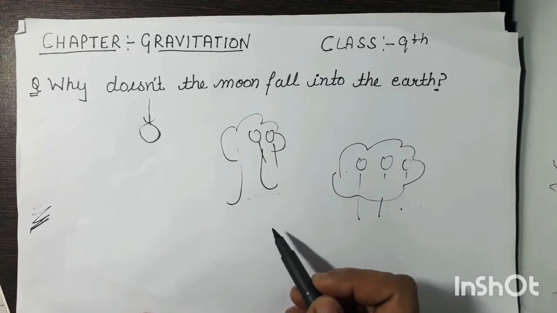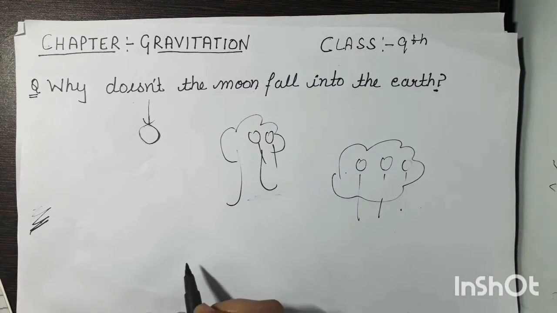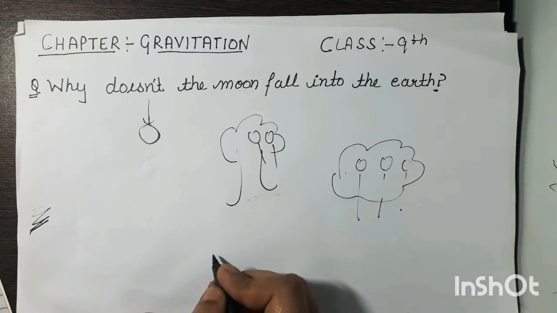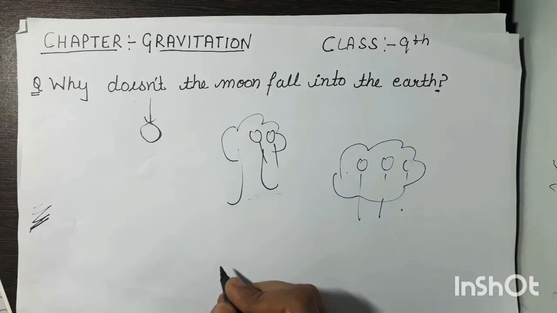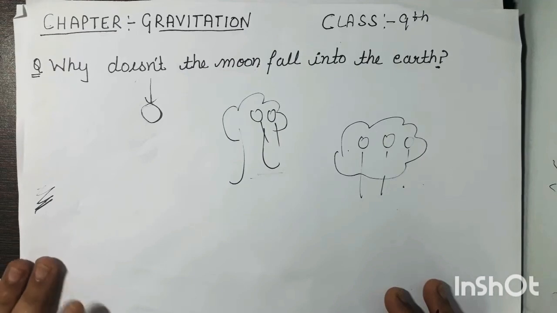It is not that the earth doesn't attract the moon towards itself. The earth also attracts the moon, but this is very insignificant, so hardly it is visible to us. This is not visible to us. Now we illustrate this thing with the help of an example.